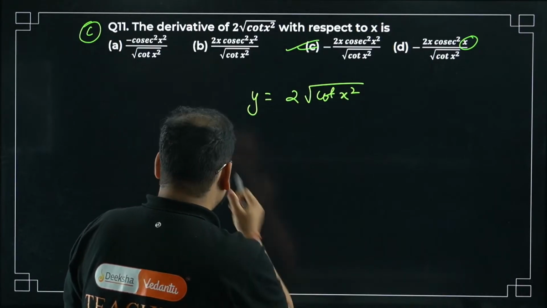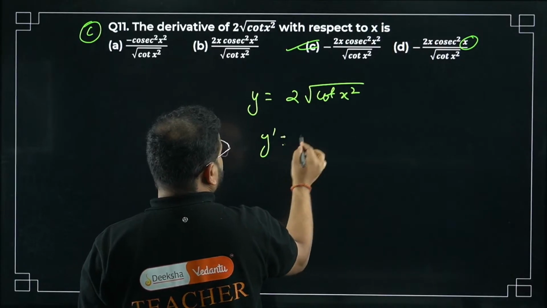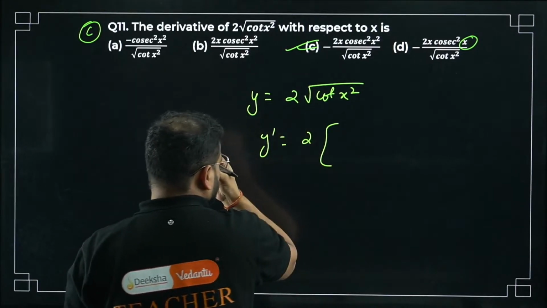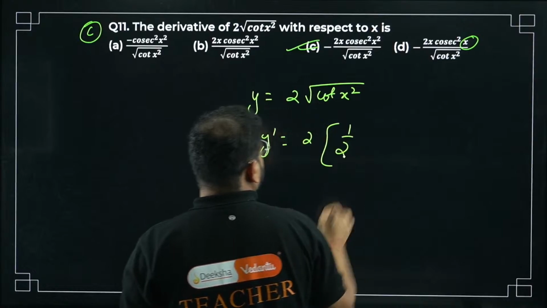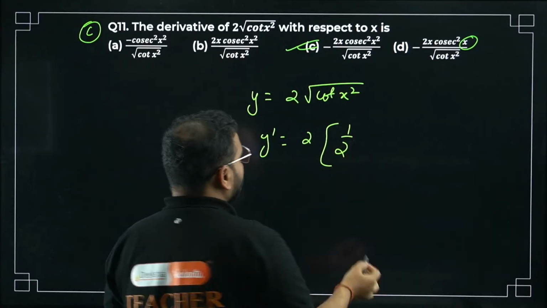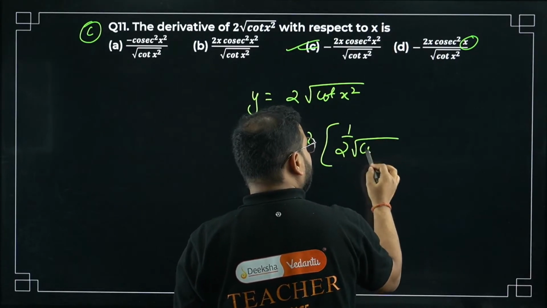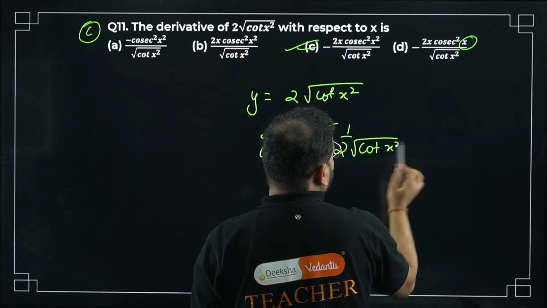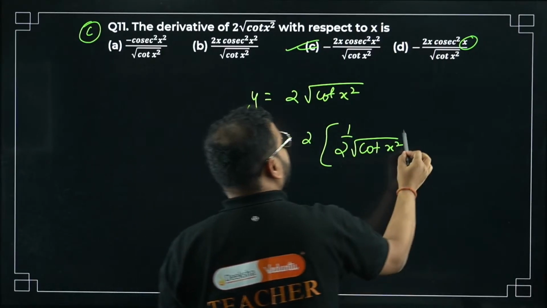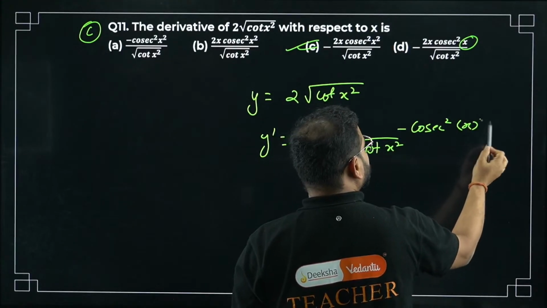Okay. So let me just solve it quickly for you guys. I can take y dash as, take 2 common, differentiate this, 1 by 2 will come because of the power rule. The power is root, root means power of 1 by 2. This will come in denominator because of the root, making it negative. cot x square will come. Now differentiate cot, it will become minus cosec square of whatever is the angle, that is x square.